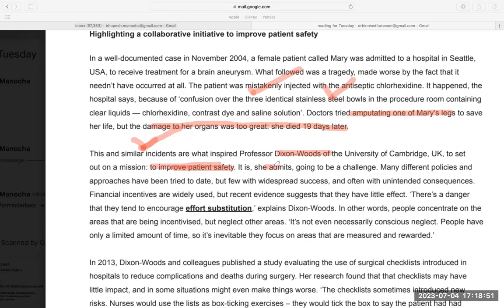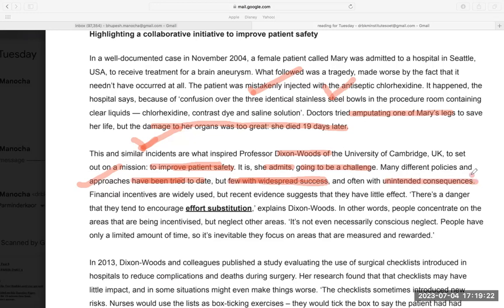It is, she admits, going to be a challenge. So she knows it would be a challenge. Many different policies and approaches have been tried to date, but few with widespread success. So she's saying that many approaches have been tried in the past. Passive voice, have been tried. That means present perfect. Have been tried many times, but few with widespread success. Few means very less, and often with unintended consequences.